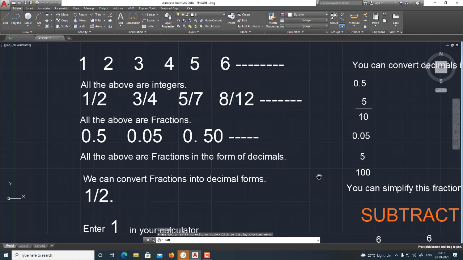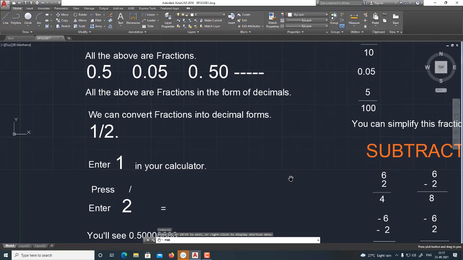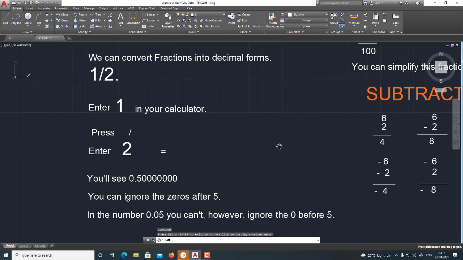We can convert fractions into decimal forms. Say 1 by 2. Enter 1 in your calculator, press divided by, enter 2, press is equal to. You will see 0.500000. You can ignore the zeros after 5. In the number 0.05, however, you can't ignore the 0 before 5.